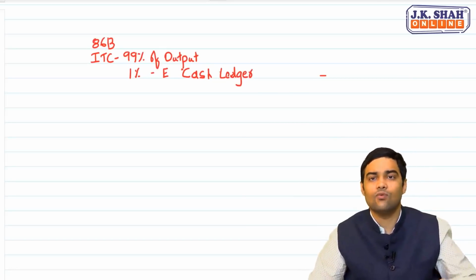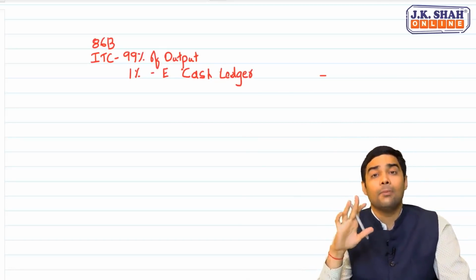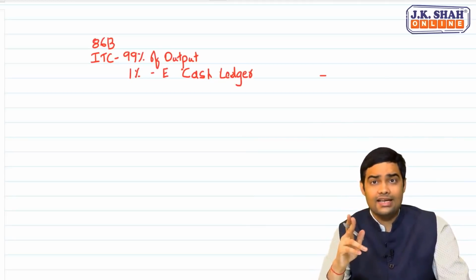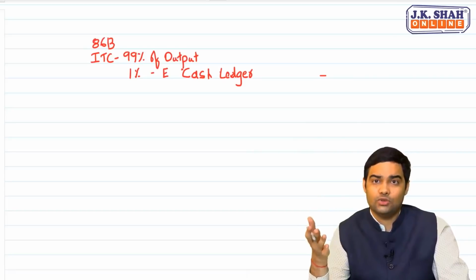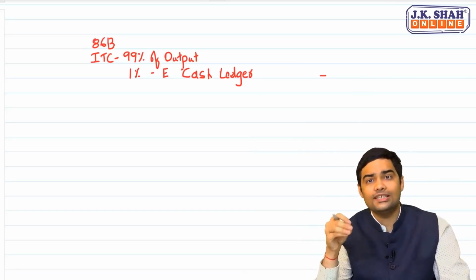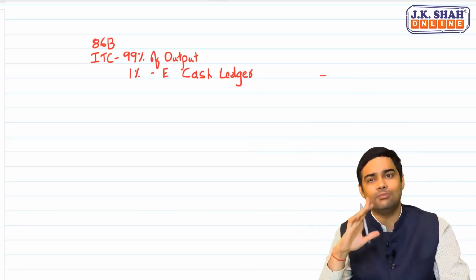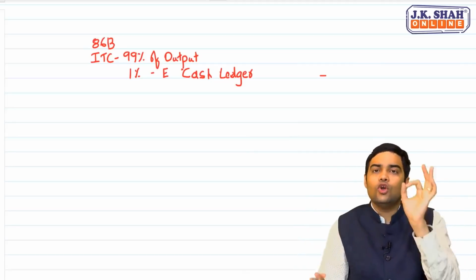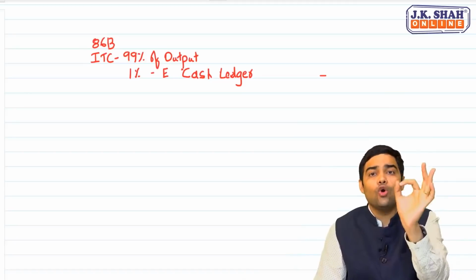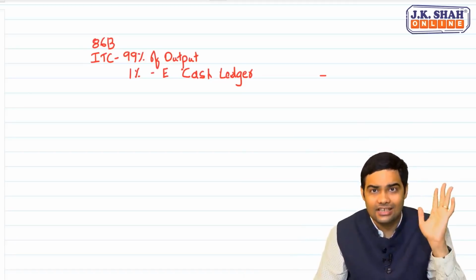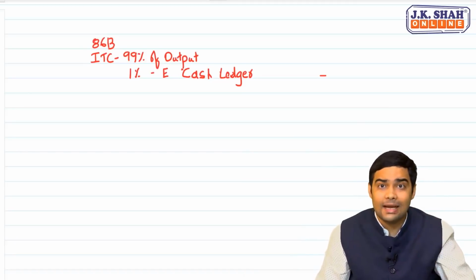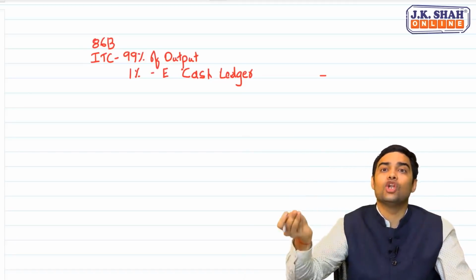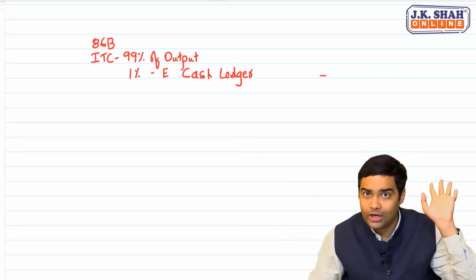Let's understand what are the conditions applicable, because there is one condition, and second, there are some exceptions. Exceptions meaning to these persons, Rule 86B will not be applicable. So what does 86B say? You have to pay 1% of your output tax through e-cash ledger. But to whom is it applicable and to whom is it not applicable? These are the two important things.